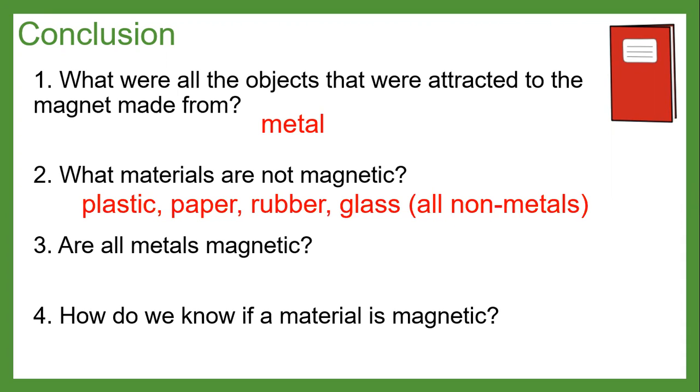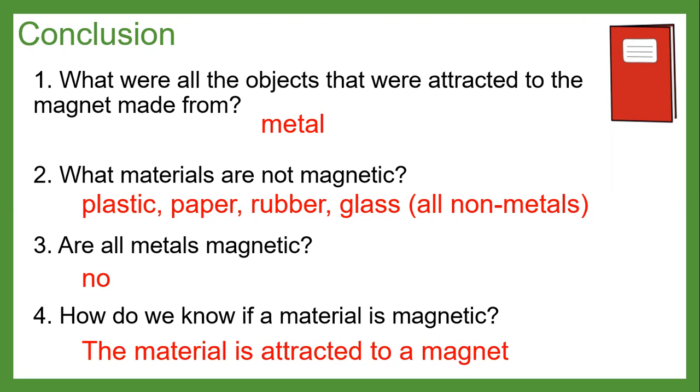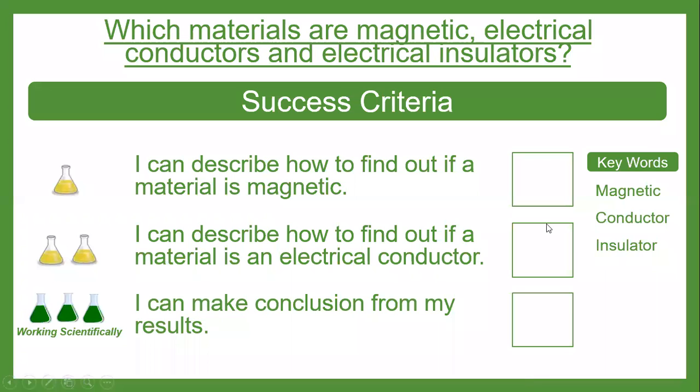Number 3, are all metals magnetic? No, not all metals are magnetic. Number 4, how do we know if a material is magnetic? The material is attracted to a magnet. That's how we know it is magnetic, because it is attracted to a magnet.